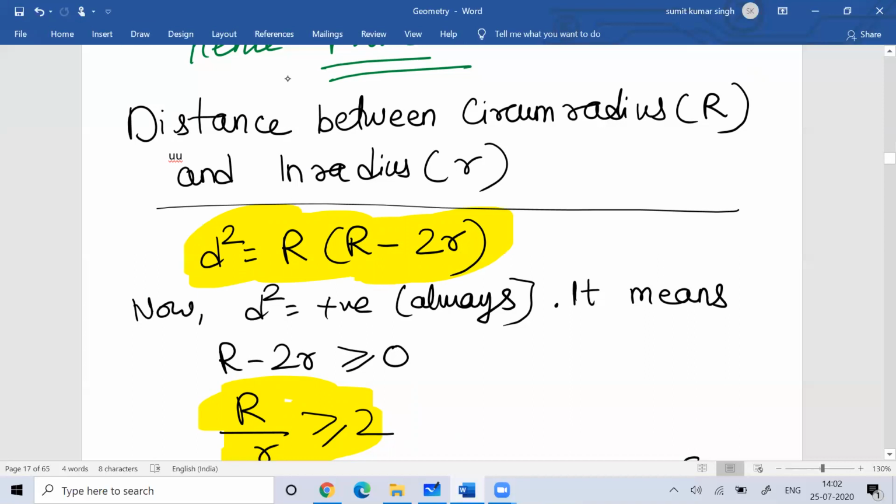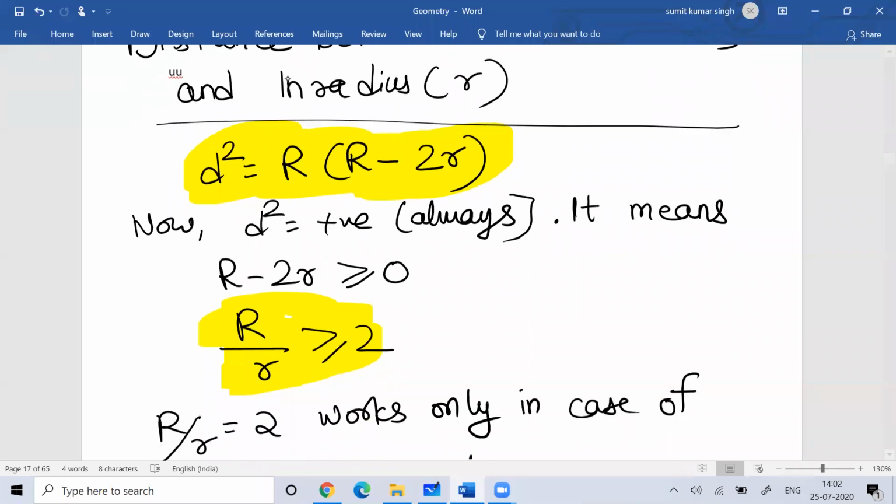This is the relation between circumradius and inradius: d square is equal to R into R minus 2r, where R is capital R and r is small r. Since a square of any number is always positive, R minus 2r is always greater than or equal to 0.